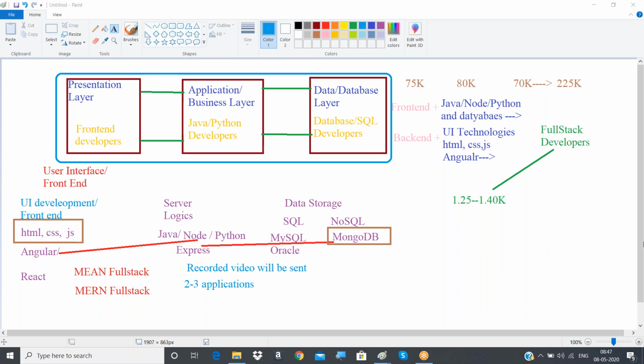Will we have any assignments, sir? Depending on the topic, every 1 day or every 2 days I will ask you to do some small activities in the form of assignments. Once you are done with that, if you have any queries, in the next class you can ask them. I will be happy to answer them, guys. I will be giving you some small activities.